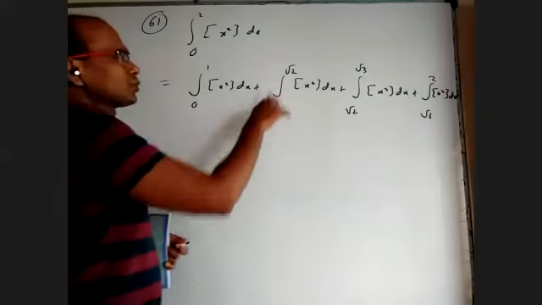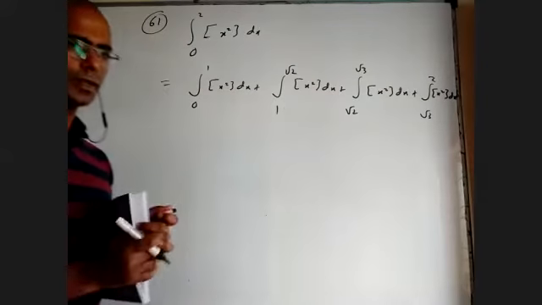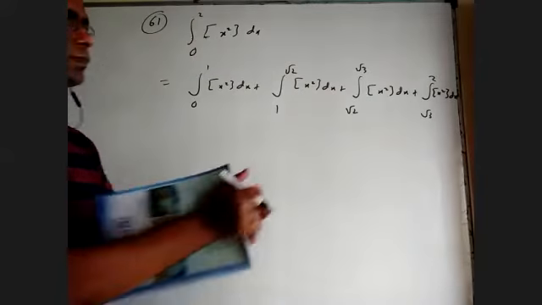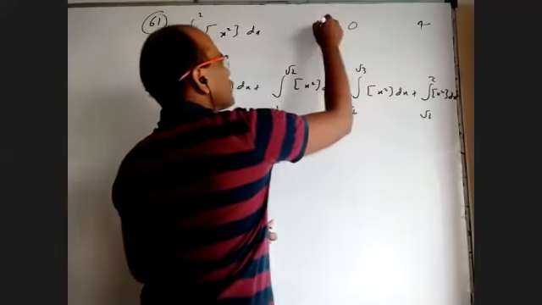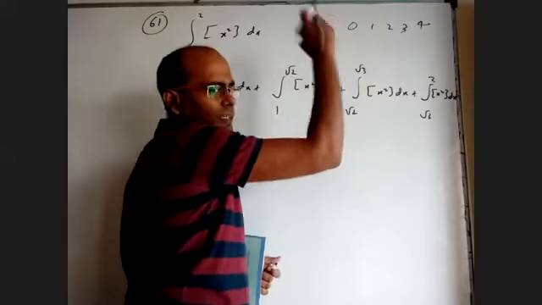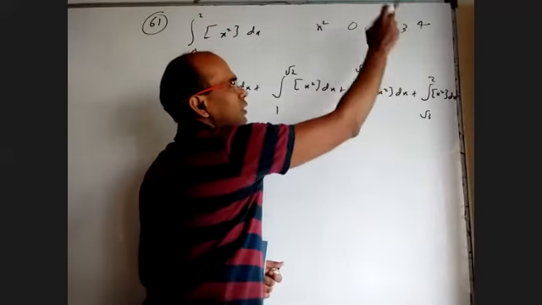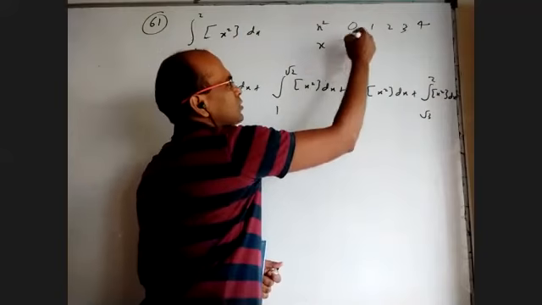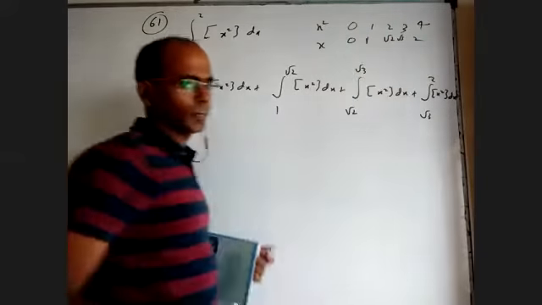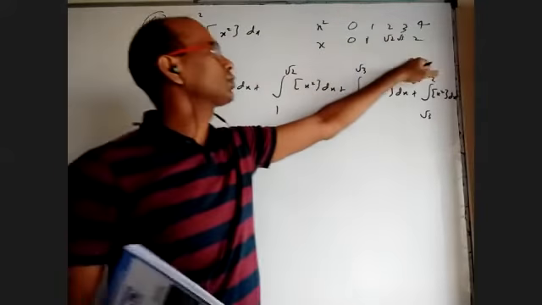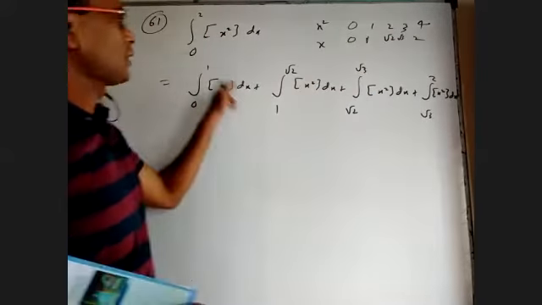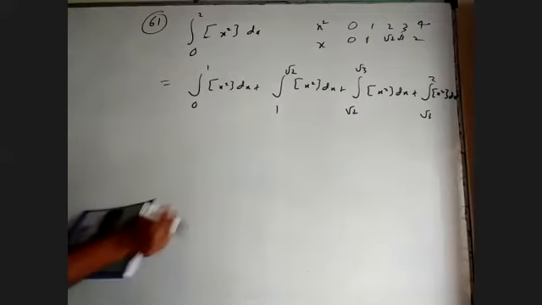Why did I break at 1, root 2 and root 3? When x is between 0 and 2, x square will be between 0 and 4. Between 0 and 4, the integers are 1, 2, 3. So I have to break the integral wherever x square becomes 1, wherever x square becomes 2, wherever x square becomes 3. The corresponding x values are 0, root 1 which is 1, root 2, root 3, 2. At all these numbers the square becomes an integer and I have to break there. Why I need to break, you'll understand.